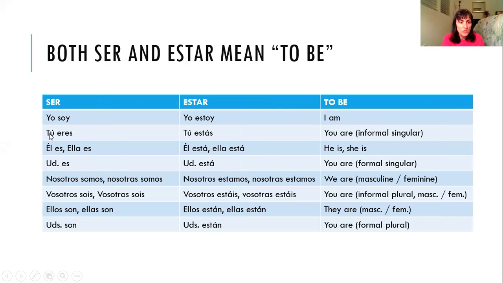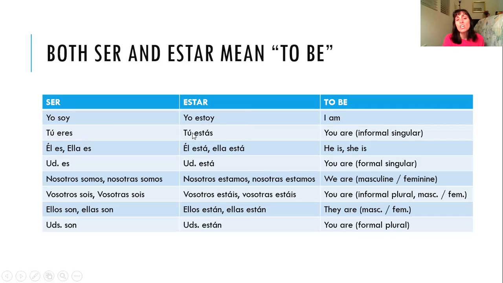The forms are yo soy, tú eres, él es, ella es, usted es, nosotros somos or nosotras somos, vosotros sois, vosotras sois, ellos son, ellas son, ustedes son. Those are the forms of ser. So yo soy, I am. But we could also say I am as yo estoy. These are the forms of estar.